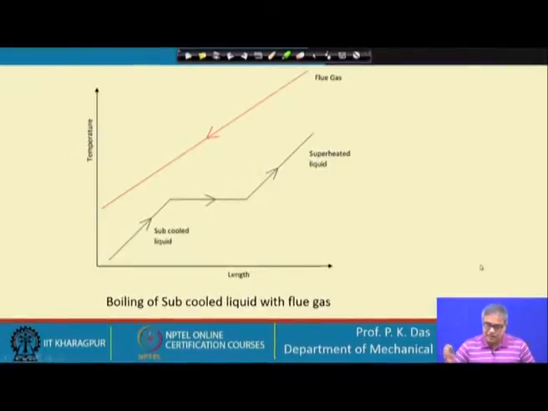Next, if we see what is happening in case of a boiler, let us say it is a steam power plant boiler.